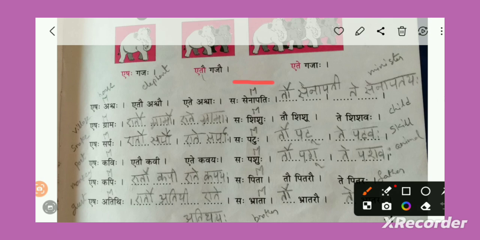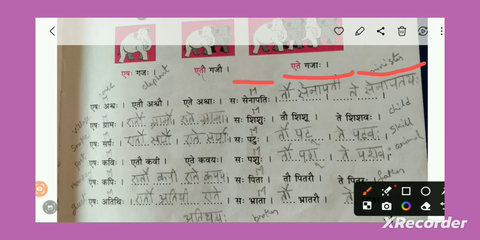One minister, Saha Senapatihi. 2 ministers, Tau Senapati. Multiple ministers, Te Senapatayaha. These Saha Tau Te and Senapatihi, Senapati, Senapatayaha, if you add these two things, you will fill the exercise.